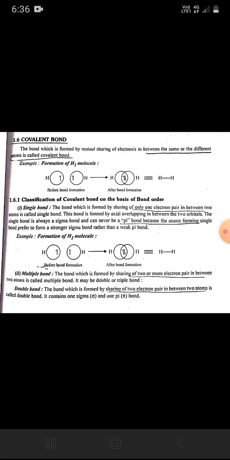Second, multiple bond. The bond which is formed by sharing of two or more electron pairs between two atoms is called a multiple bond. It may be a double or triple bond. Double bond. The bond which is formed by sharing of two electron pairs between two atoms is called a double bond. It contains one sigma and one pi bond. Example: structure of ethene.